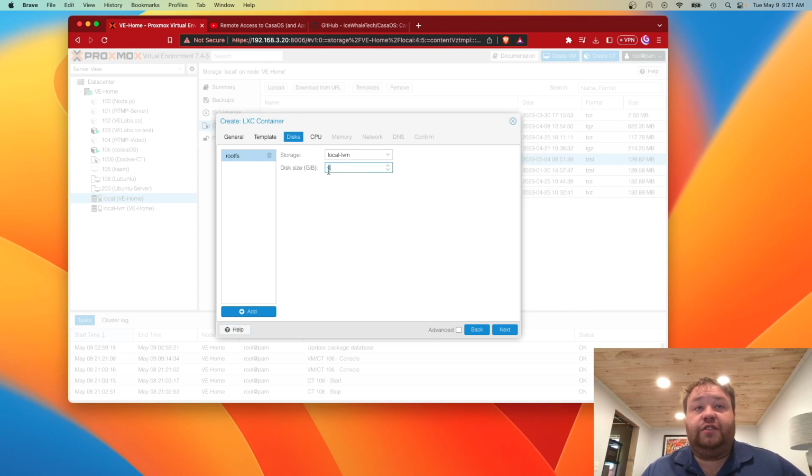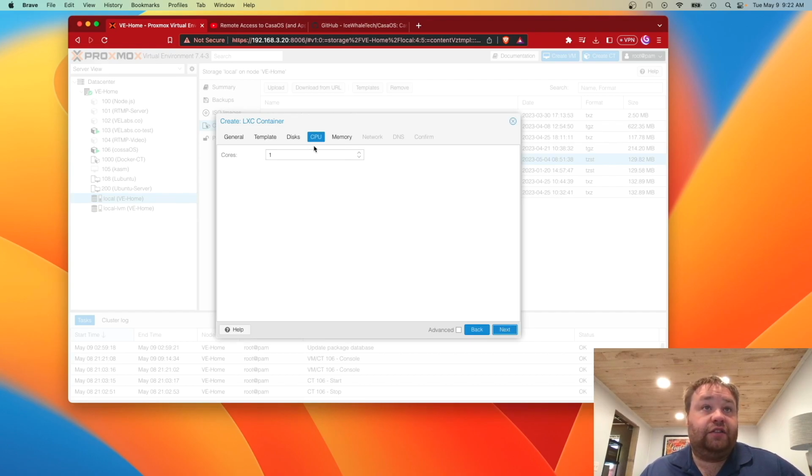And I suggest upping this. I gave mine last time 30 gigs. Now, if you're going to be doing things like Nextcloud and whatnot, you may want to give it more because it's going to need plenty of space to store that on. That being said, containers are really easy to add storage space to later on if you need to.